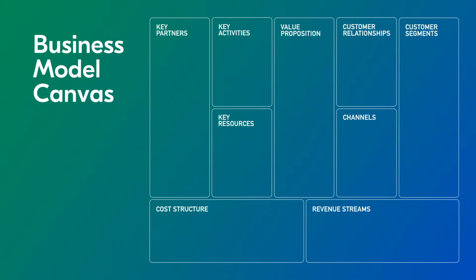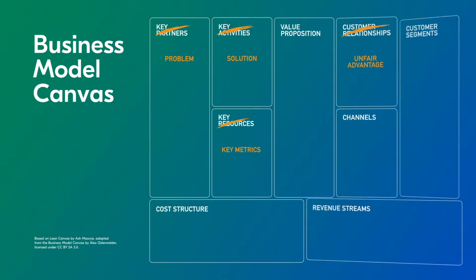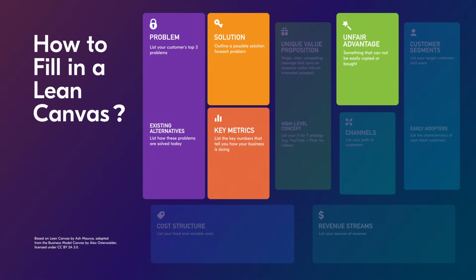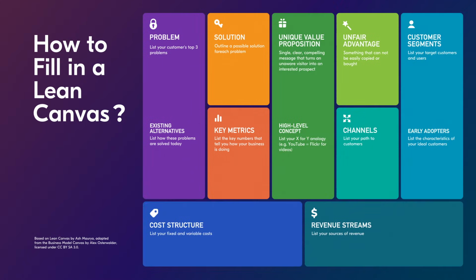To address this, the 4 business model canvas boxes, namely key partners, key activities, key resources, and customer relationships, were replaced with problem, solution, key metrics, and unfair advantage respectively. That helps founders focus their products on resolving their customers' problems instead of specific features of the product.